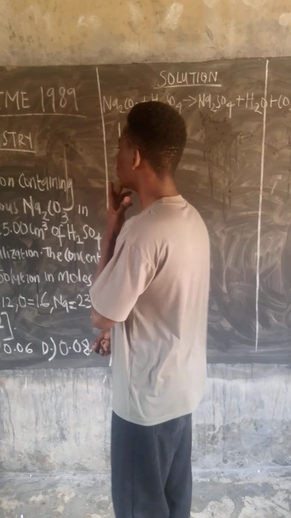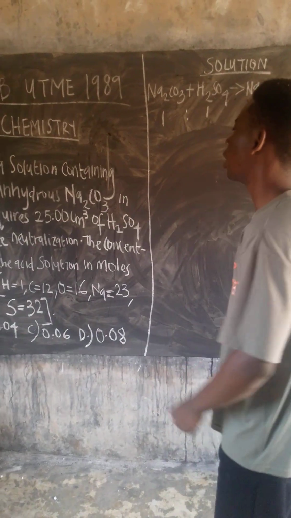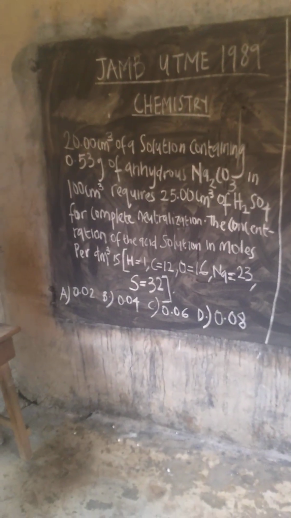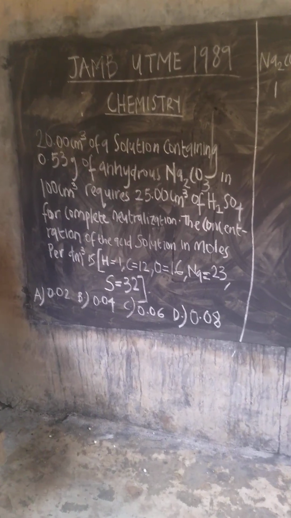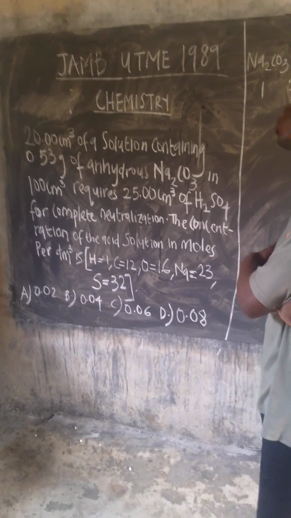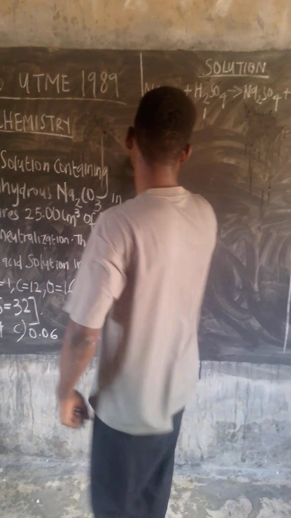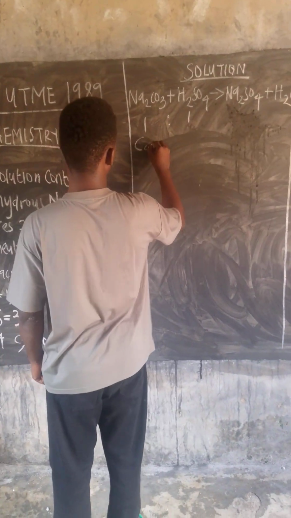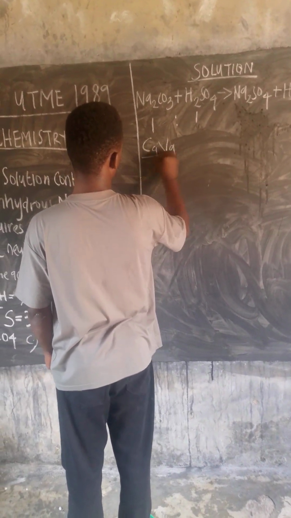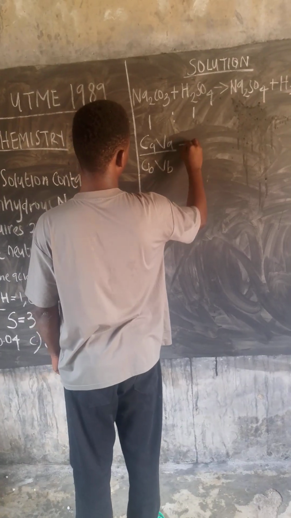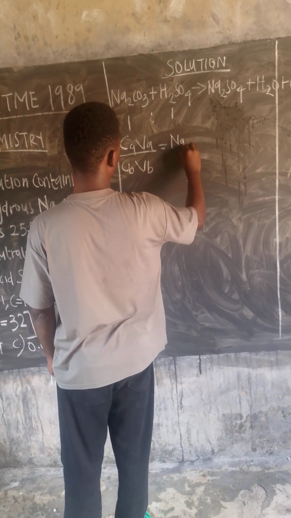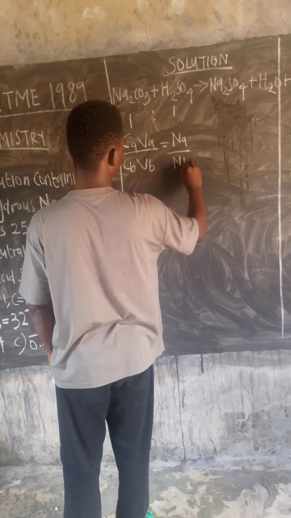But if you look at this question very well, you will recall vividly that questions like this will require us to use the titration formula, right? And the titration formula is given as C_A V_A over C_B V_B is equal to N_A over N_B.